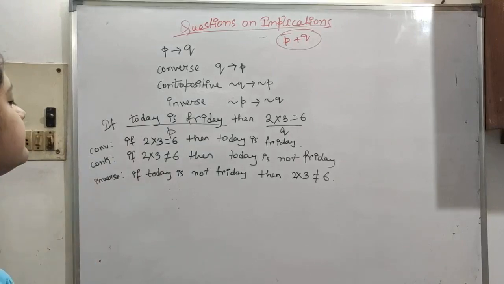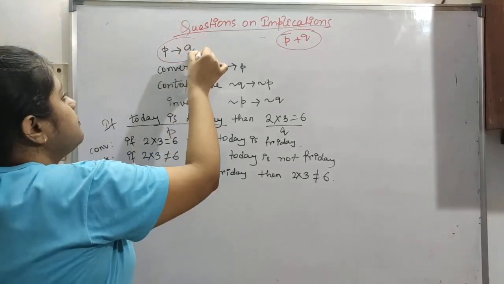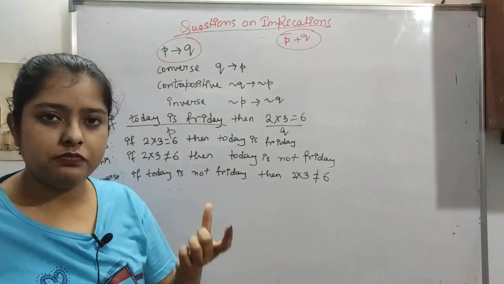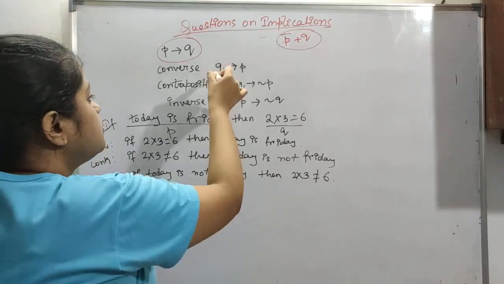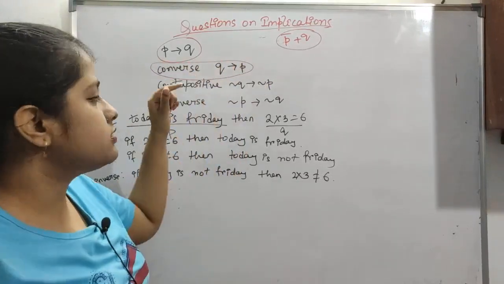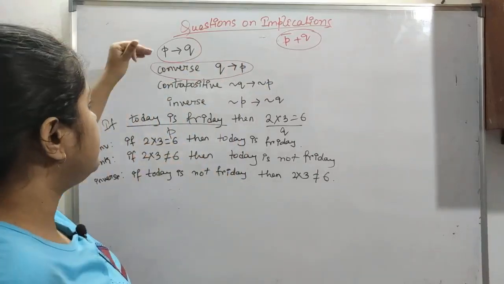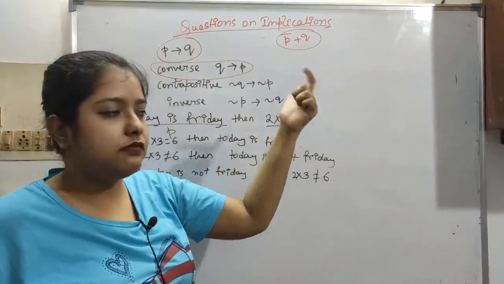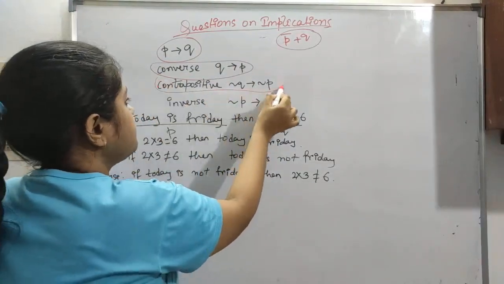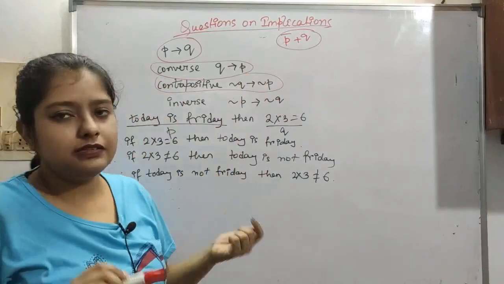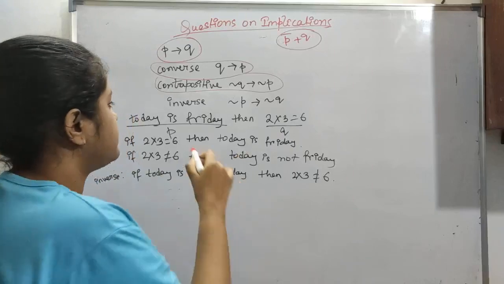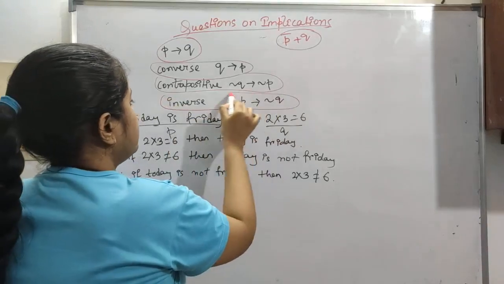Now let's see. This is our implication P arrow Q. Now what is the converse? Just the opposite, that is the English meaning of converse. So Q arrow P is our converse. Next is the contrapositive. You just take the converse and apply negation to both sides. Now the inverse is nothing but, we have the implication and we apply negation to both sides. This is the inverse.